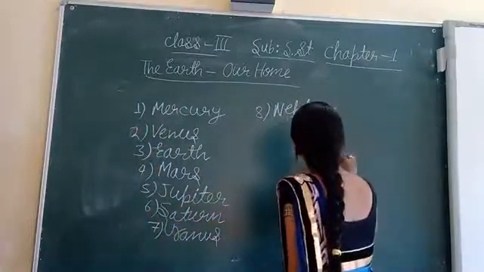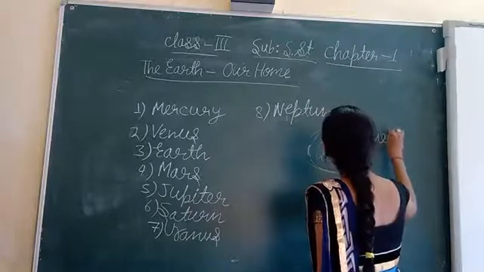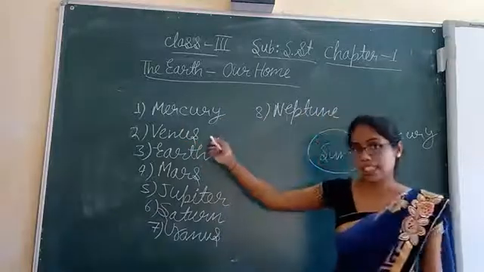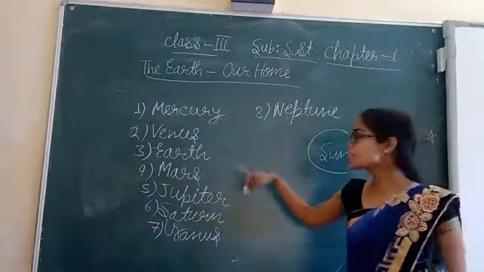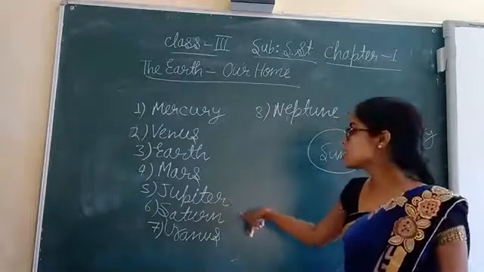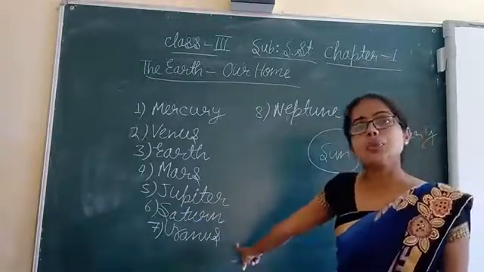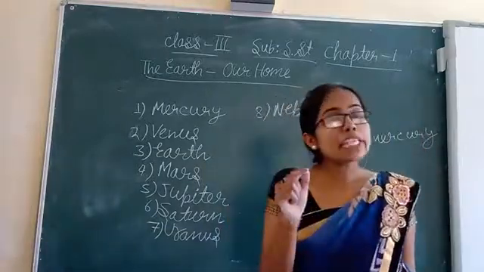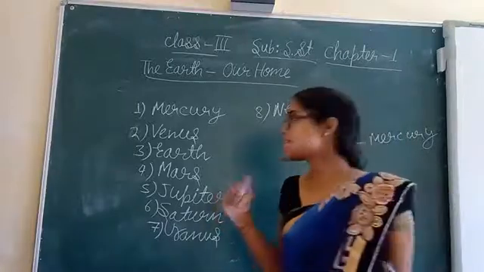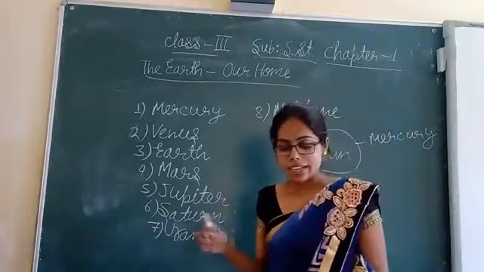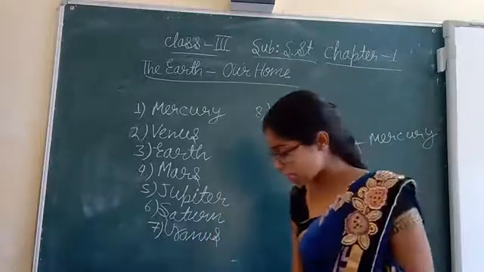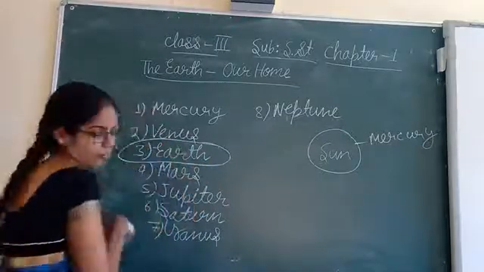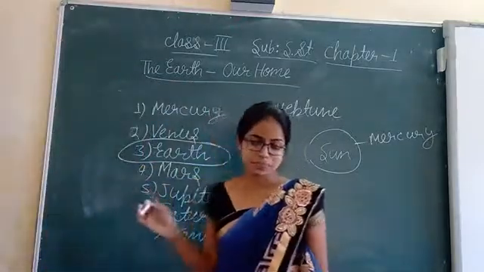Suppose this is the Sun, no? Then this will be Mercury, the closest planet to the Sun. After Mercury, what will come? Venus. After Venus, Earth. After that, Mars. After Mars, Jupiter. After Jupiter, Saturn. After Saturn, Uranus. And after Uranus, Neptune. These are the 8 planets in order of increasing distance from the Sun. And about which planet do we have to study? About our home, the Earth. So today's topic is this.